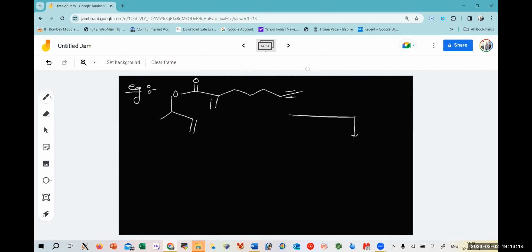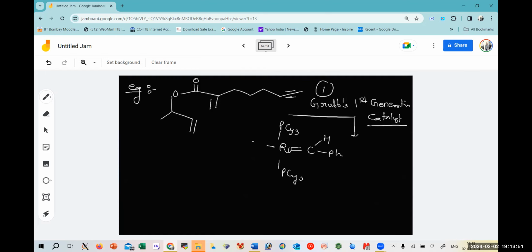Now, in presence of Grubbs catalyst, first generation, what will happen? A different choice of the catalyst would lead to different products. When I have given the first step as a first generation catalyst, which is nothing but a metal carbene catalyst, CH, this is ruthenium, and here we have PCy3, PCy3, chlorine and chlorine.